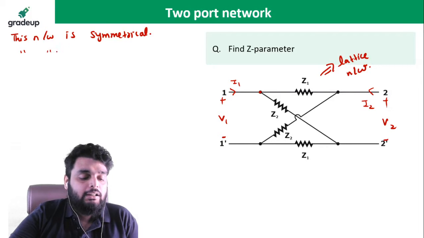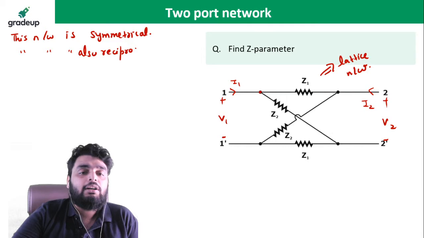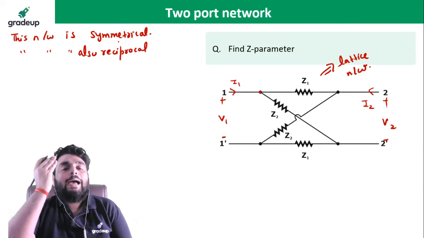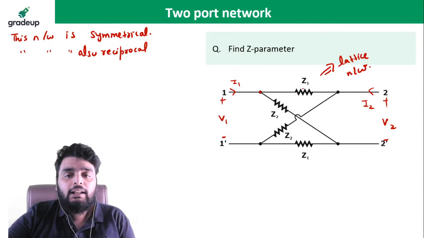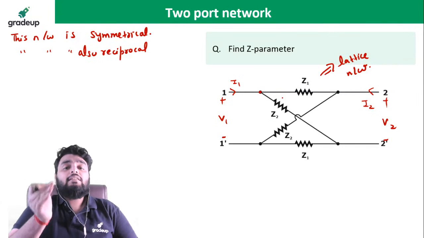And this network is also a reciprocal network. Why is this network a reciprocal network? Because this is a passive network. You can see now, only impedances are connected, or you can say passive loads are connected. So this is a passive network.